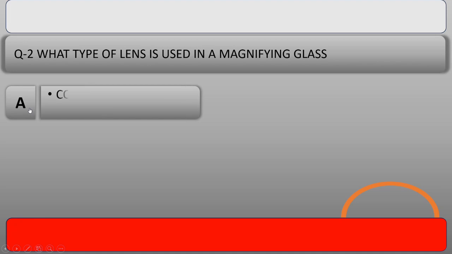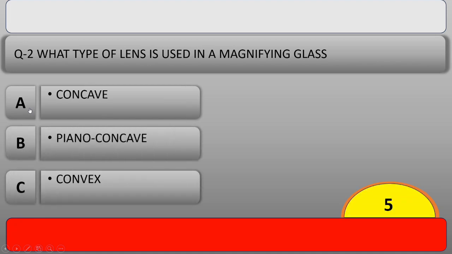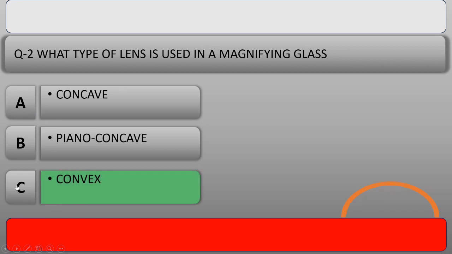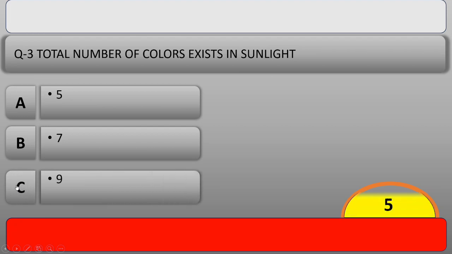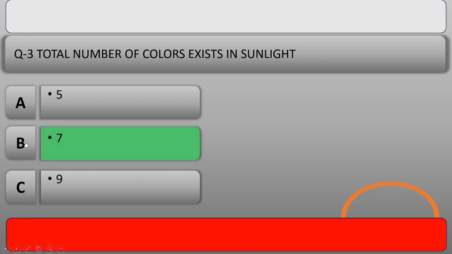Our next question is, what type of lens is used in a magnifying glass? And the right answer is option C, convex. Our next question is, total number of colors that exist in sunlight? And the right answer is option B, 7. You have to mention all the 7 colors in the comment box.